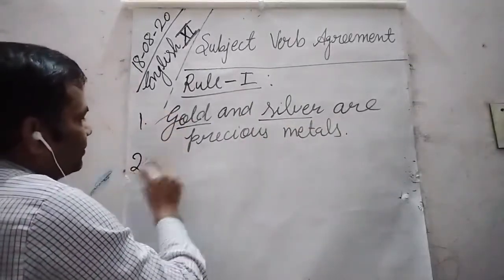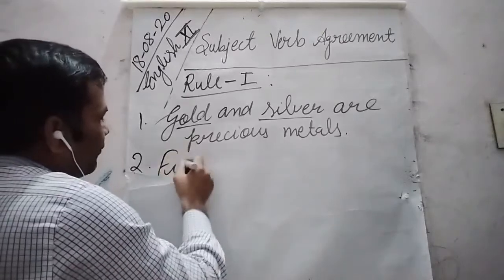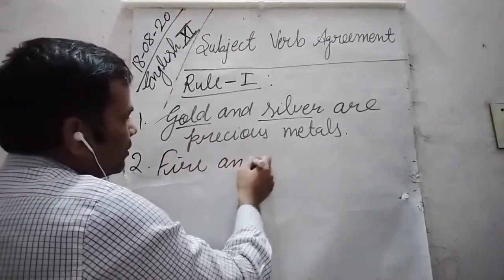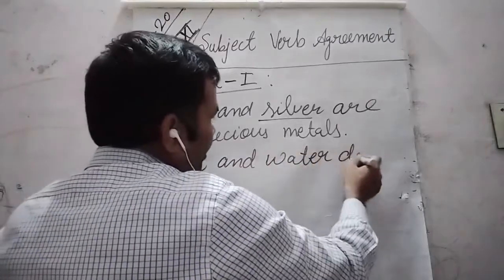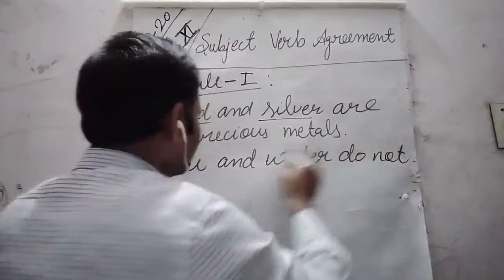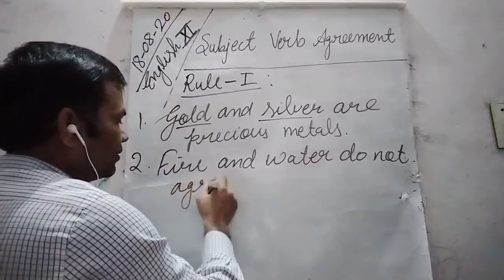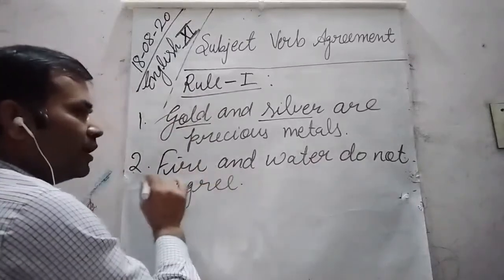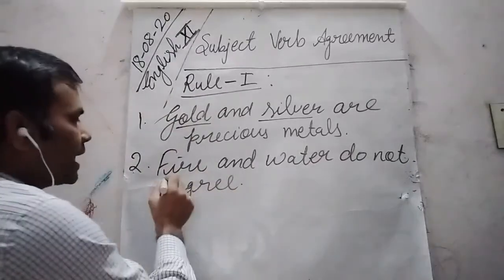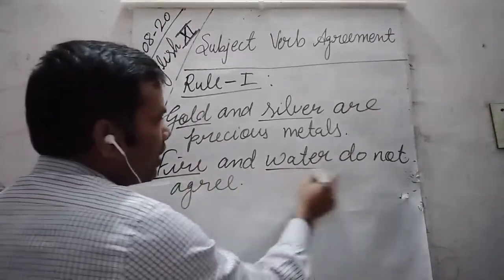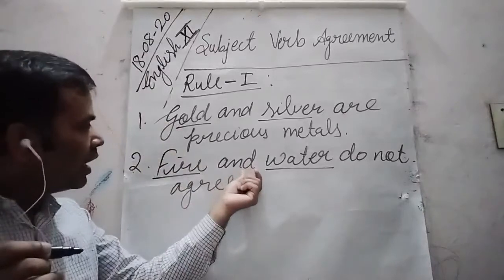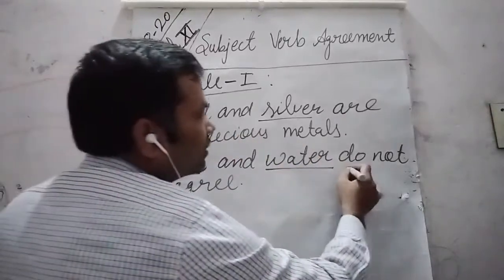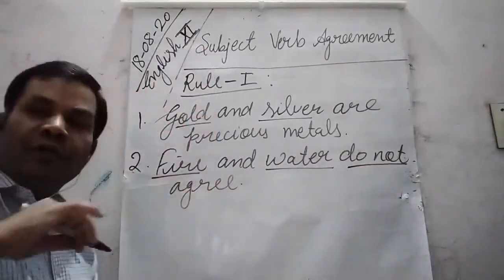Next, fire and water do not agree. So yeah, once again we can see that two nouns are joined by and, okay, and they are followed by a plural verb.